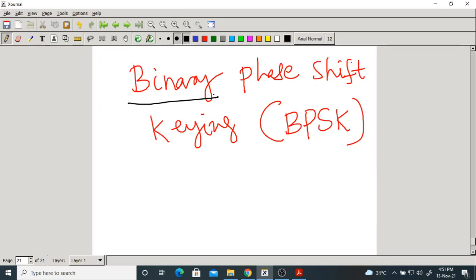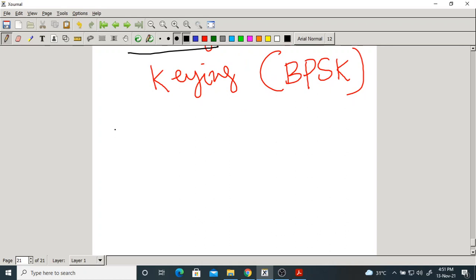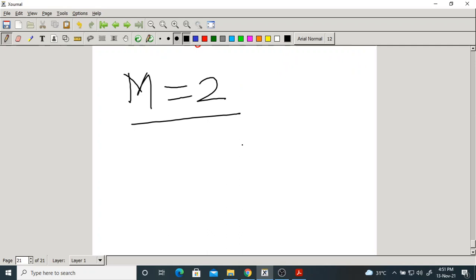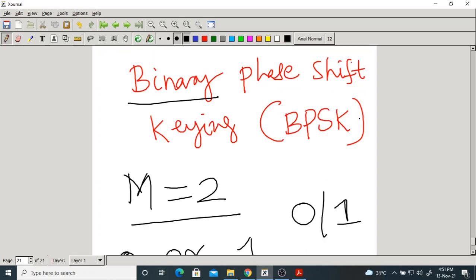Binary means we are transmitting only two symbols. M, we call M. M equal to 2. Binary means M equal to 2, which means we are transmitting two symbols. What are they? Obviously, it could be either 0 or 1. So in a symbol, there is only one bit. What is the bit? 0 or 1.